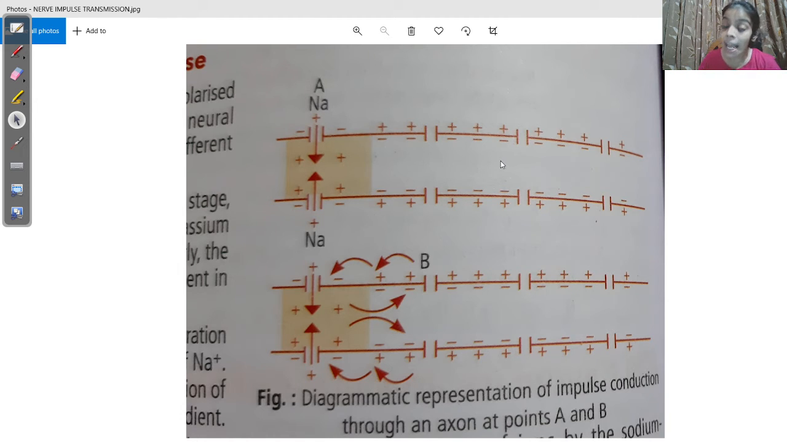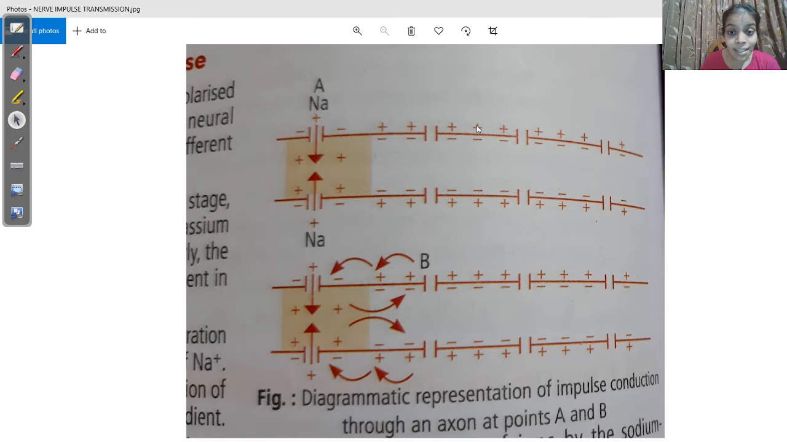We call it active transport, which means it requires energy. Same thing is applicable here. Sodium ions going out and potassium ions coming in will require energy, will require breakdown of ATP. So the ATPase enzyme is located in the nerve membrane, which breaks down ATP and releases energy. With the help of that energy, the exchange is taking place.